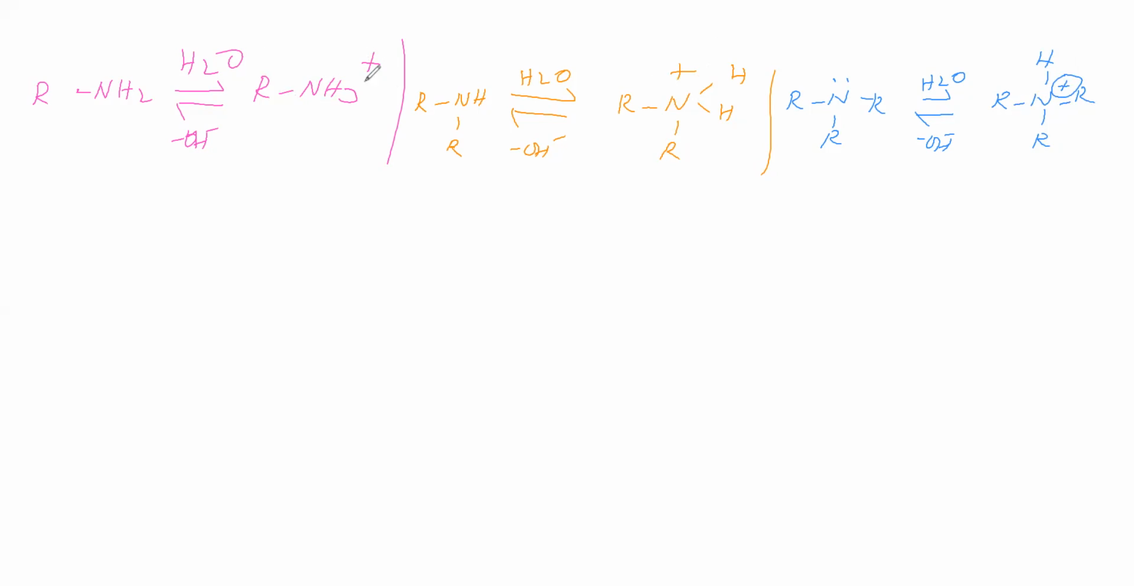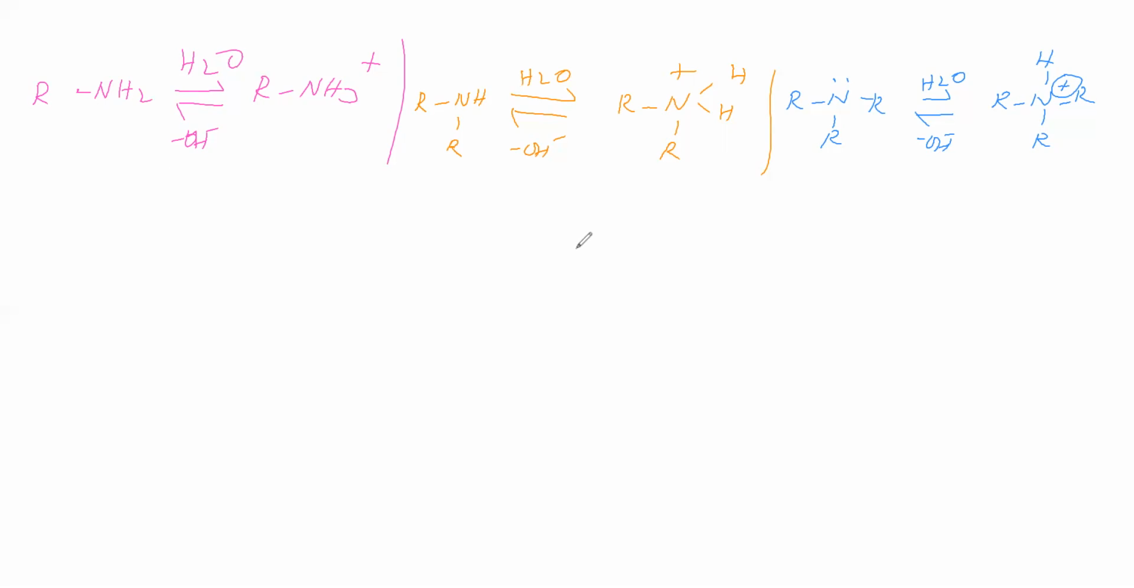Stability is highest in the sense the equilibrium shifts more towards this side, therefore basic strength is high here. Here basic strength is less, here basic strength is still less. This is based on plus A effect of R group and stability of N plus. That's all. So we have to see all the factors, then only we can say the basic strength of primary, secondary and tertiary amines. Cumulative effect only we have to consider.